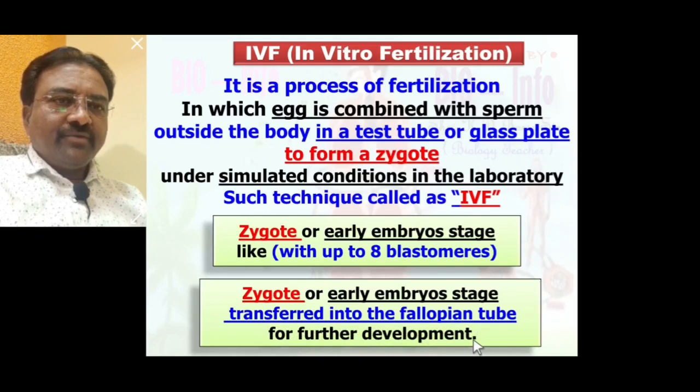You know, blastomeres are cleavage cells, meaning the 8-cell stage of the embryo. So up to this point we have discussed the in vitro fertilization technique in detail: fertilization outside the body in a test tube or glass plate to form a zygote, and the zygote or early embryo at the 8-blastomere stage is transferred into the fallopian tube for further development.